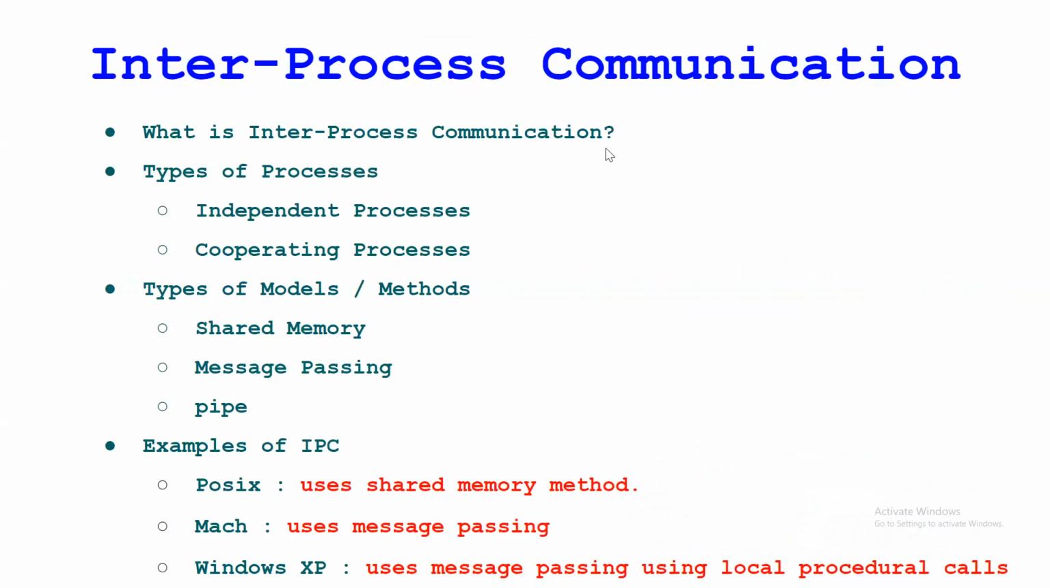As I said, these are the two types, independent and cooperating. These are the three models. And one thing I forgot, these are the examples of IPC. POSIX uses the shared memory concept, and Mac uses the message passing concept, and Windows XP uses message passing using local procedure call. This is not the remote procedure call. The remote procedure call is used in the client-server architecture.